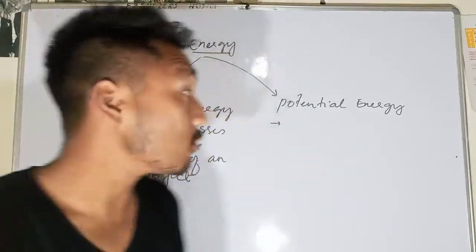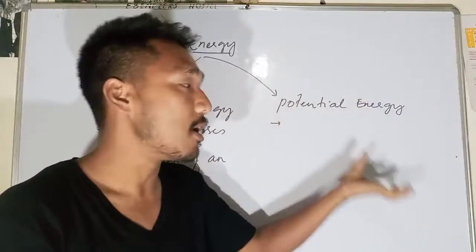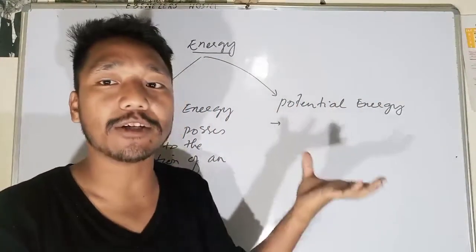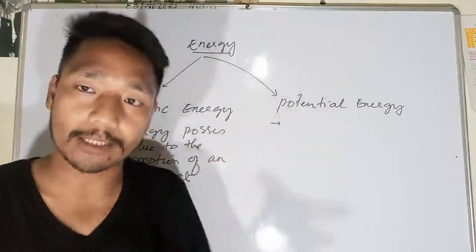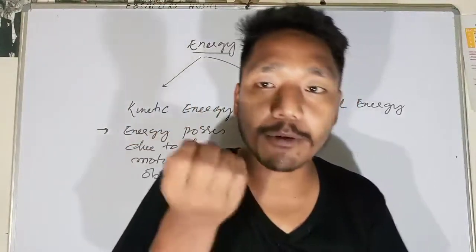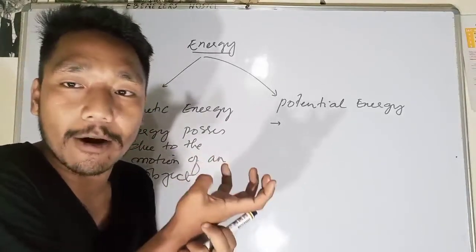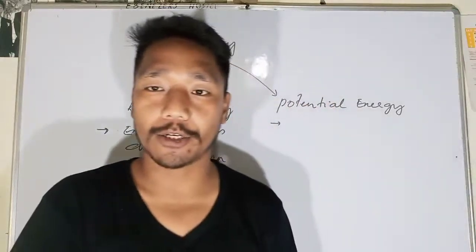In terms of physics, potential energy is the energy possessed by an object when the object is at rest. If the object is not moving but still possesses some energy, that energy is what we call potential energy.